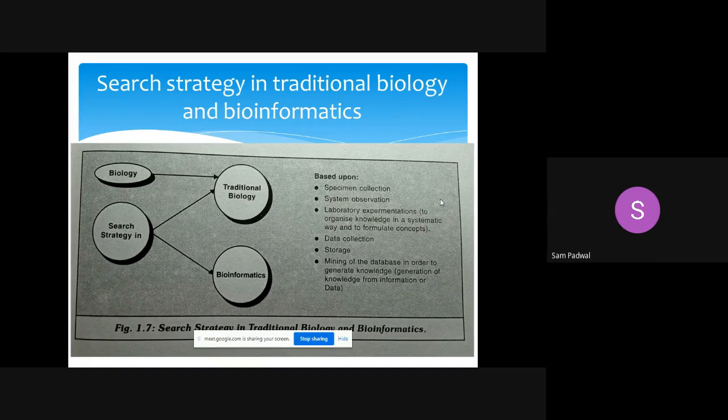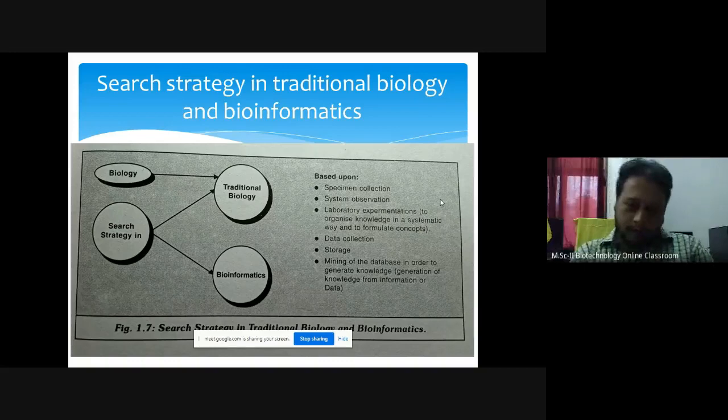So this process can be eased by using computer applications, traditional biology, applied biotechnology, and the search strategy is very important. For example, if you are studying fever or cough, and there are 15 plants, which plant is effective? What plant combination is effective? Which is easy to grow? All these parts you have to study, and then you can bring Ayurvedic cough syrup to the market. So screening strategy is very important, and how bioinformatics is used here.